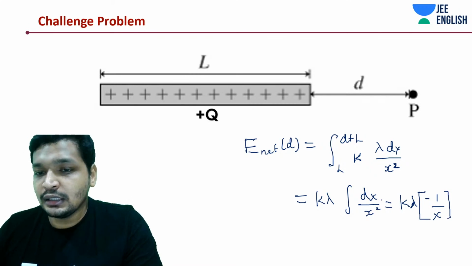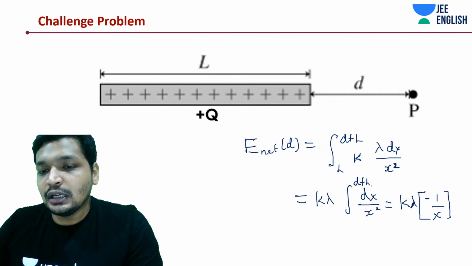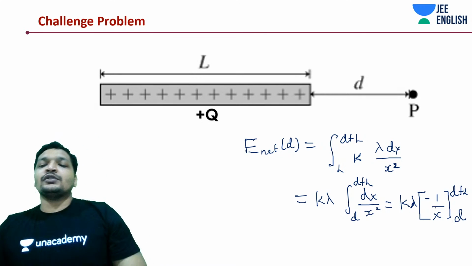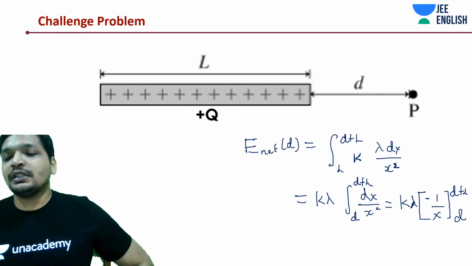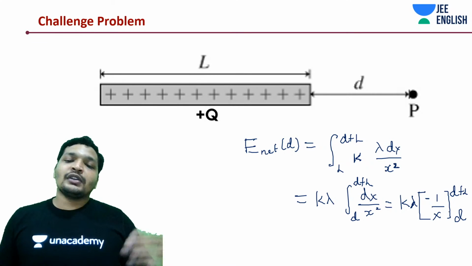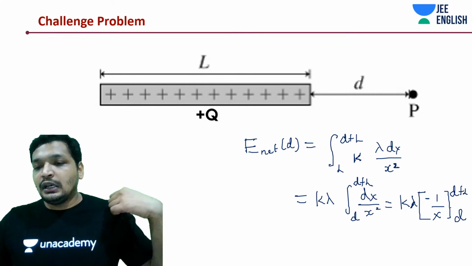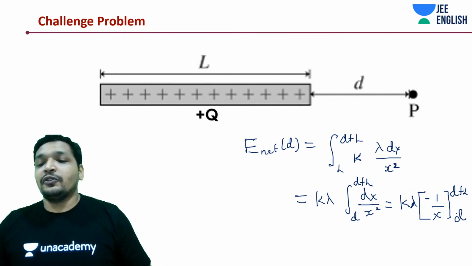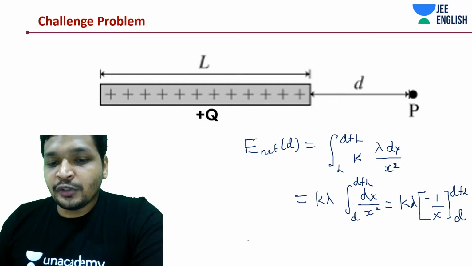The range is d to d plus l. And if you're thinking about the minus 1 by x, don't worry: on the denominator it is d plus l. Anyway, the greater value has to come on the subtract. I mean, among the range, the greater value has to come on the subtract. So this is going to be how much?